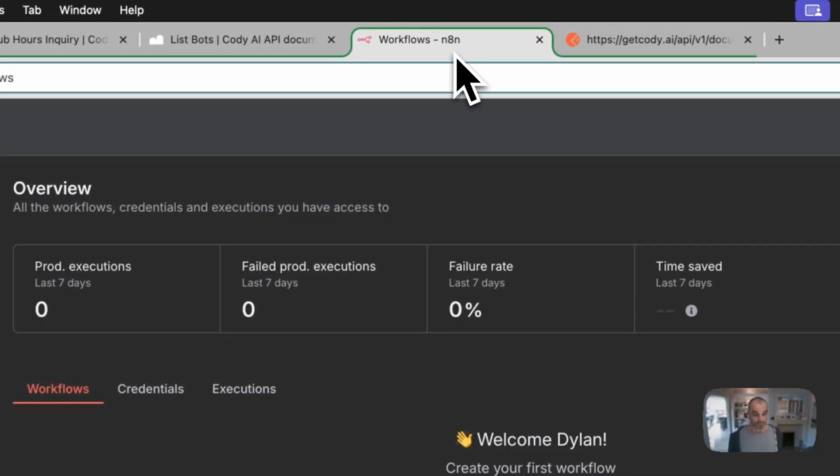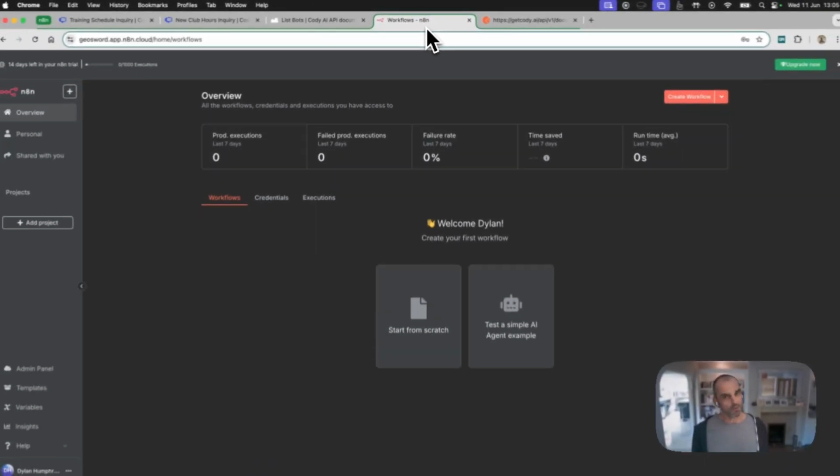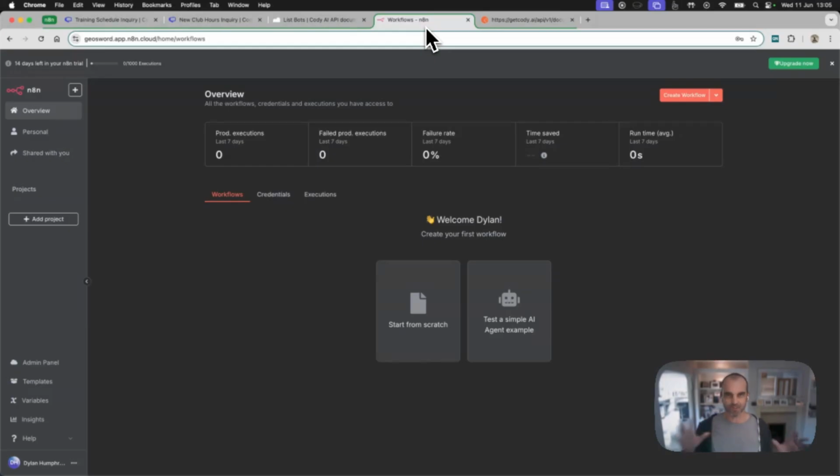n8n. If you don't know what n8n is, this is all over the internet at the moment in terms of what it can do for automation. If you've used Zapier or Make before, this is that sort of thing. It's an automation platform, but they've very much gone heavy on the AI. And also, I think that n8n have managed to strike a really good balance between functionality and ease of use.